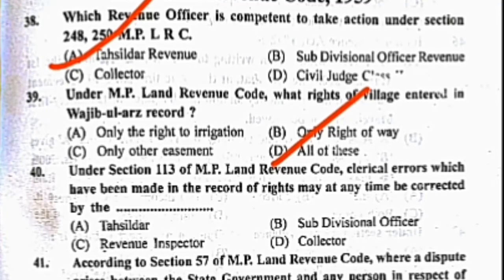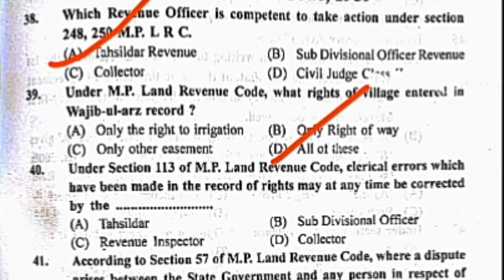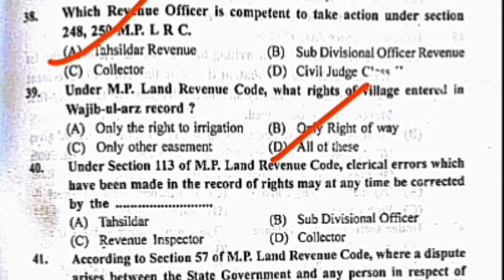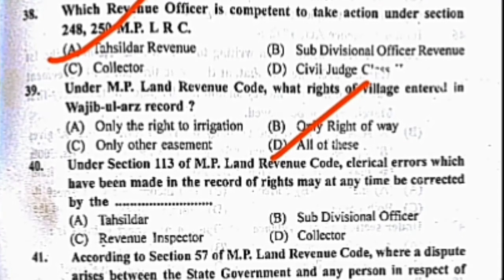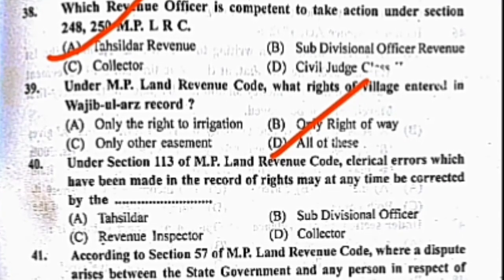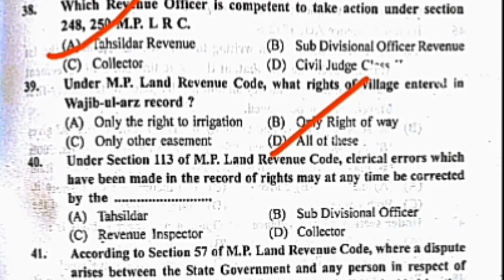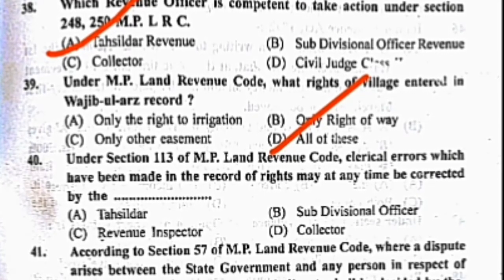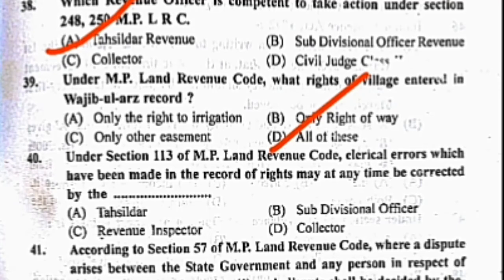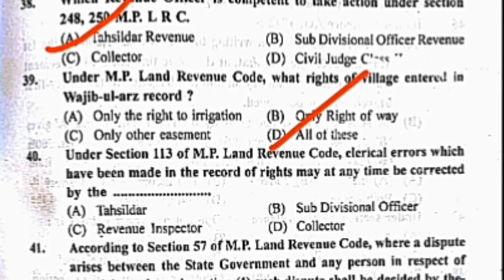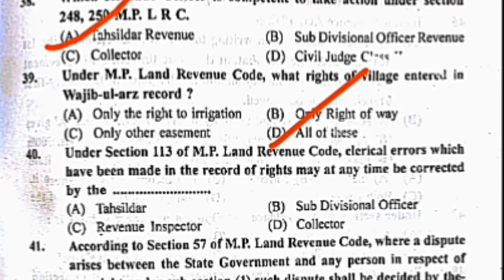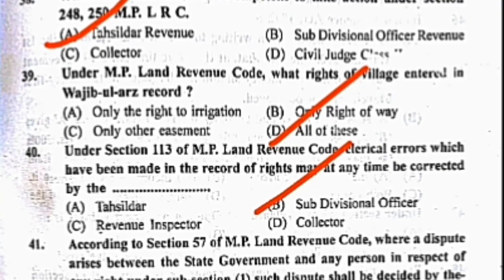Now question number 40. Under Section 113 of MPLRC, the clerical errors which have been made in the record of rights may at any time be corrected by the dash. Options are A. Tehsildar, B. SDO, C. Revenue Inspector, and D. Collector. The correct answer is B. Sub-Divisional Officer.